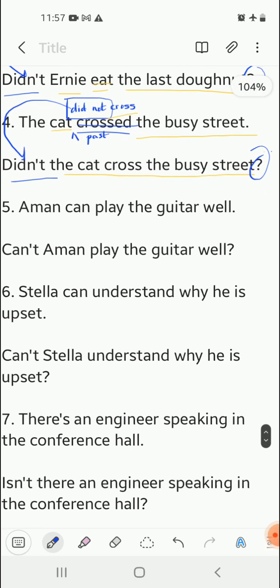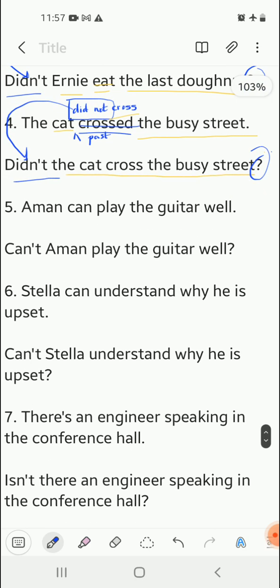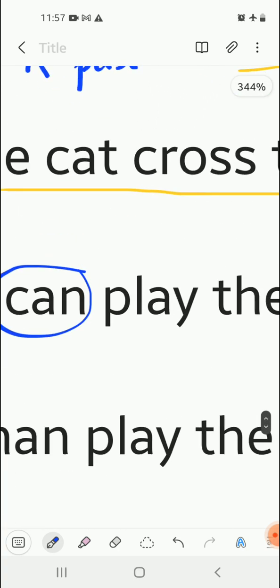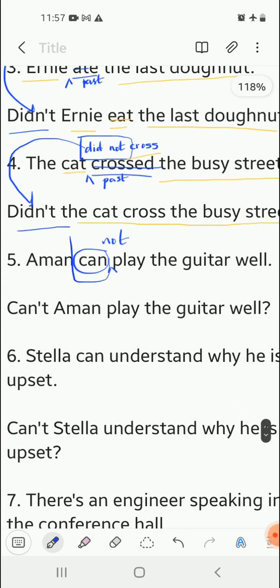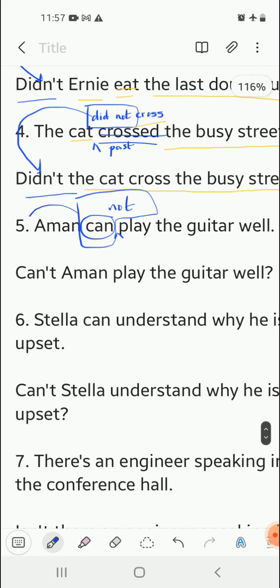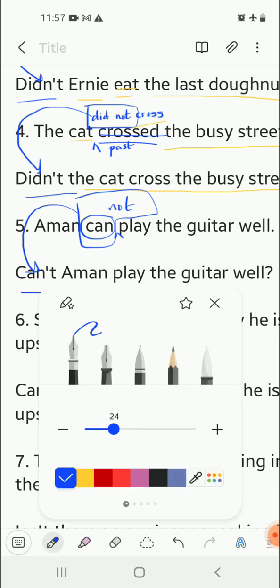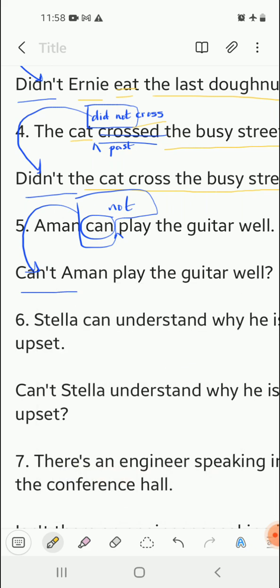Moving on, number 5. Aman can play the guitar well. The be form of the verb over here is "can". We have to add a not after that in order to make it negative. So the sentence becomes: Aman cannot play the guitar well. "Cannot" will be written as "can't" in short form, and the rest of the sentence remains the same: Can't Aman play the guitar well? And finally, a question mark at the end.